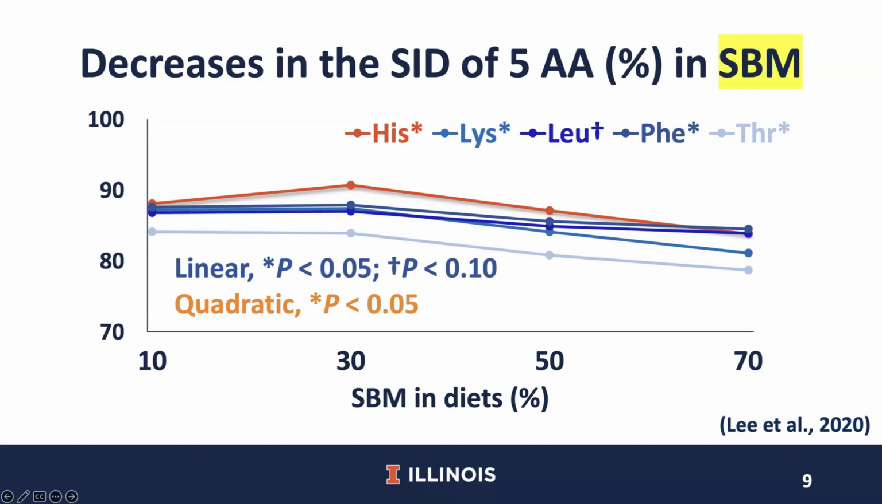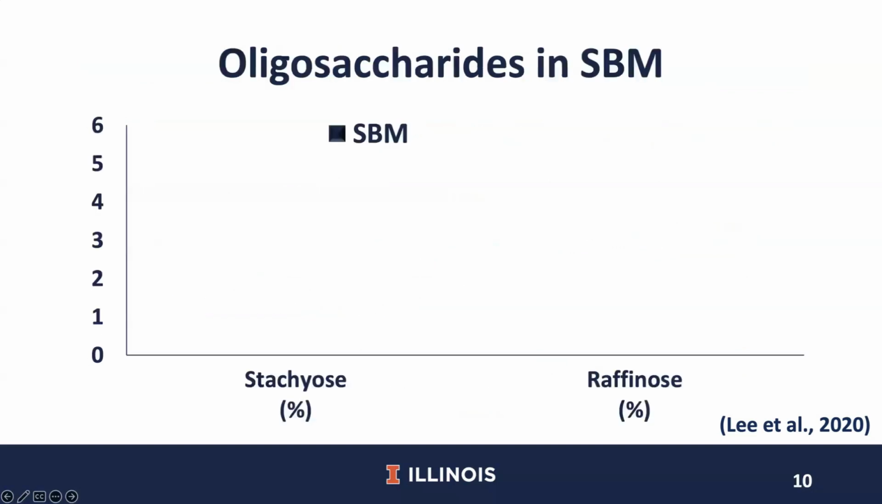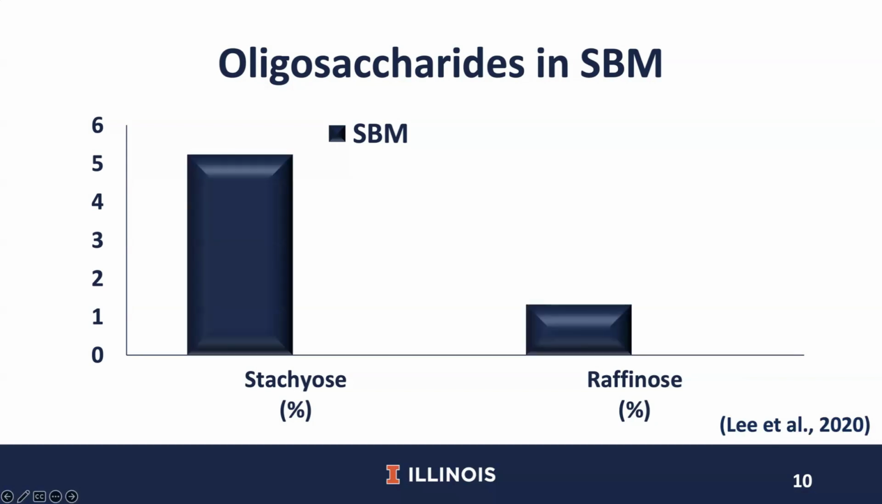This is because when we increase soybean meal levels in the diet, not only are amino acids increased, but also other nutrients. For example, oligosaccharides such as stachyose and raffinose levels are also increased by inclusion rates of soybean meal. In this experiment, the analyzed stachyose and raffinose were approximately 5 and 1.3%, respectively. Therefore, it is possible that increasing soybean meal in diets increased the level of stachyose and raffinose in the diet, which reduced the SID of amino acids.